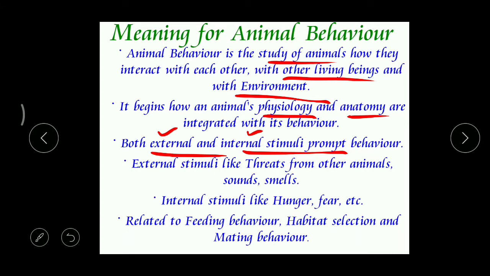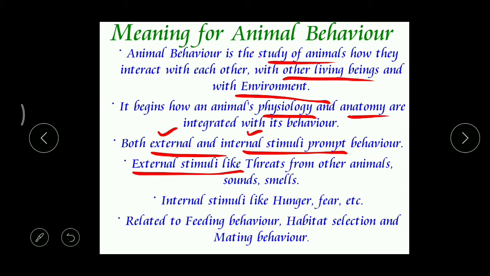Here we can find some examples for external stimuli. See, threats from other animals. Threats means, in Discovery or NGC, Animal Planet, in all these channels, you may find that when the deer is grazing, grazing means eating the grass, okay, think that the tiger is very slowly coming towards the deer.